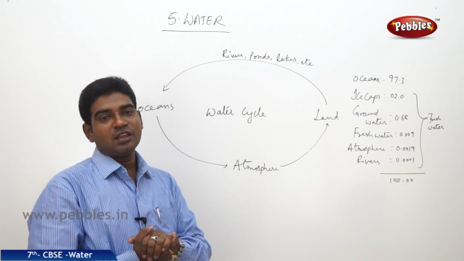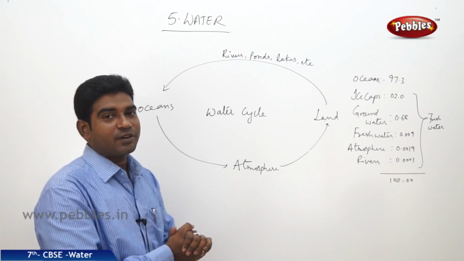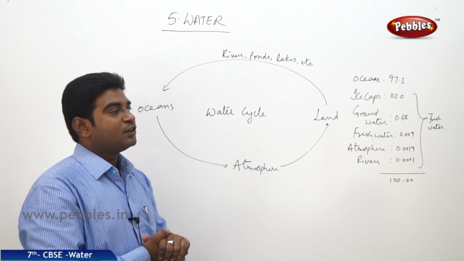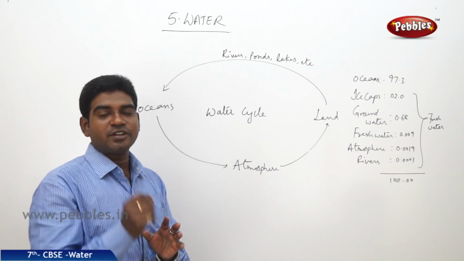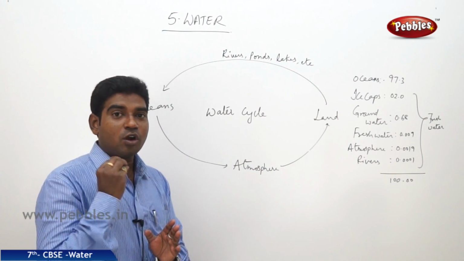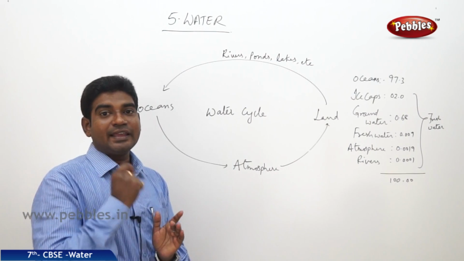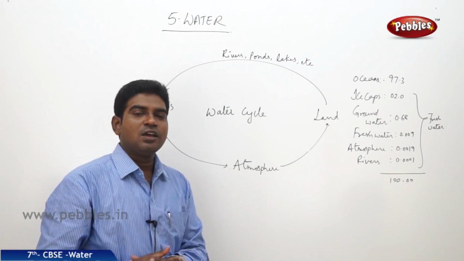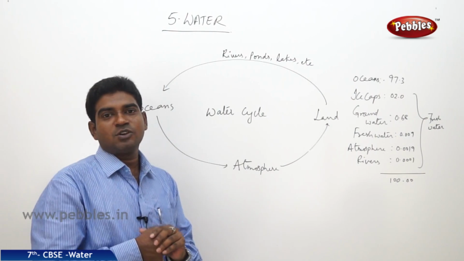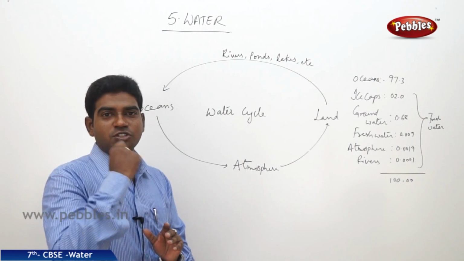0.0001%. So the total amount of fresh water available for us on the planet is 2.7%. So it is less than 3%. The total amount of water stored in the oceans is 97.3%. So from this we can understand that the main source of water we have is the oceans.